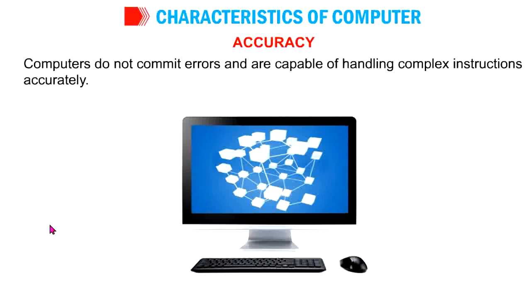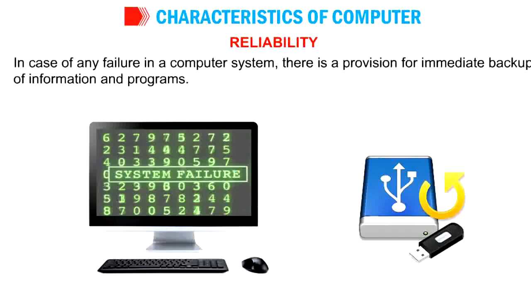However, errors can occur if the input provided by humans is incorrect. If we give a wrong instruction, then the computer will give a wrong result. You can rely on a computer. In case of any failure in the computer system, there is a provision for immediate backup of information and programs. If something goes wrong in the computer, you can back up.